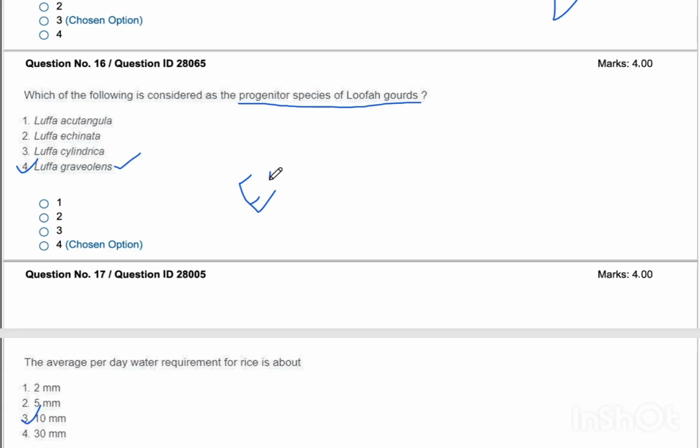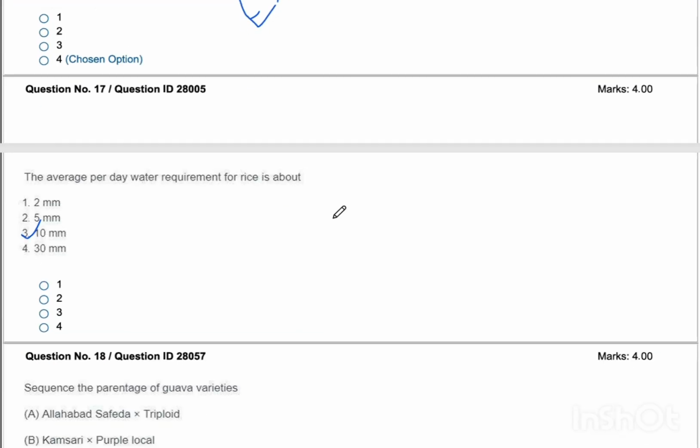In the book, there is a box of species for each crop, and for most crops they mention which is the progenitor, which is the ancestor, etc. So this is a very important question. Not only in this crop, whichever be the crop, you will have to remember which species is the progenitor of that particular crop. So that's all about that question.